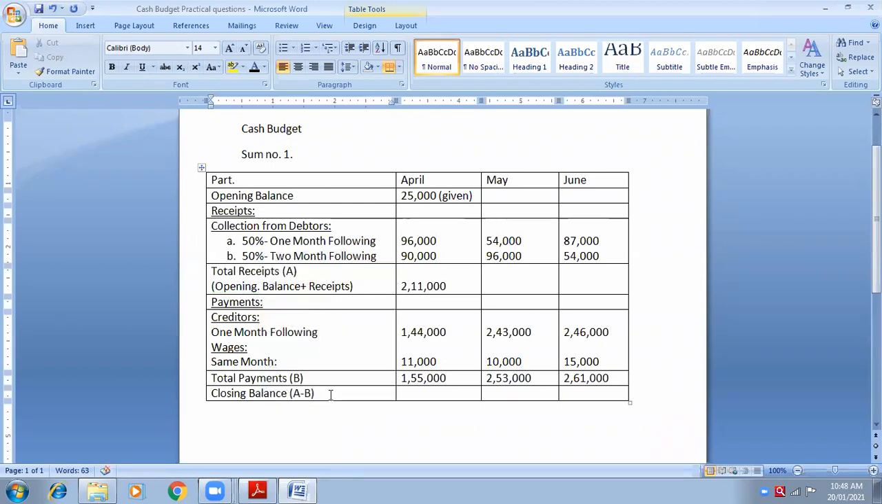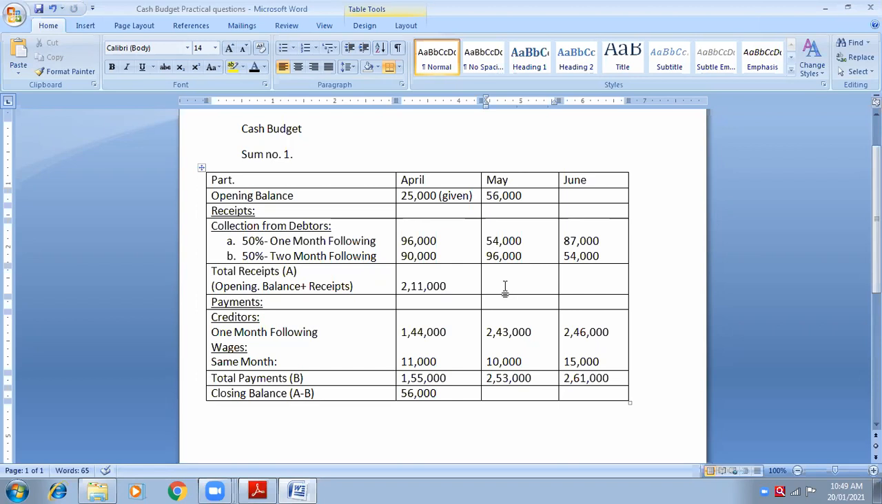Now tell me, for the month of April, how to calculate closing balance? A minus B. What is A? 2,11,000. And what is B? 1,55,000. So what is our closing balance? 56,000. Yes, 56,000. This is closing balance of April, and it will become opening balance for May.